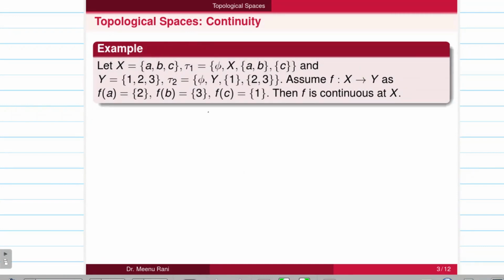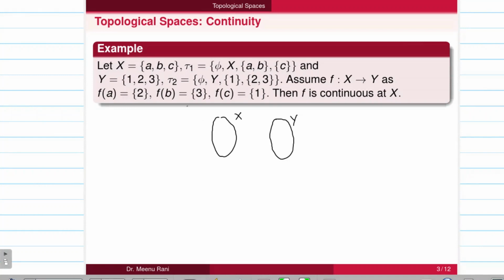Next we have one example where X is a set and τ1 is a topology defined on this set, and Y is another set and τ2 is a topology defined on set Y, and f is a function from X to Y defined as: a maps to 2, b maps to 3 and c maps to 1. Then f is continuous on set X. It means if we have X topological space and Y topological space and there is a map f from X to Y,